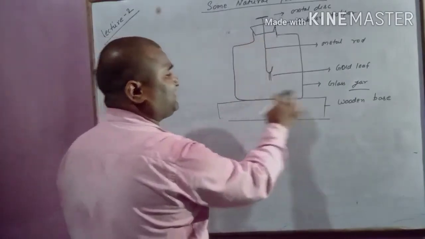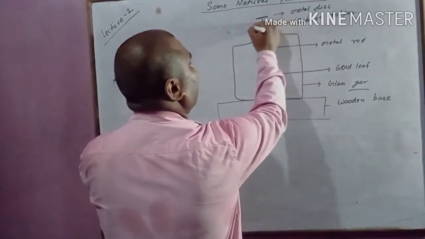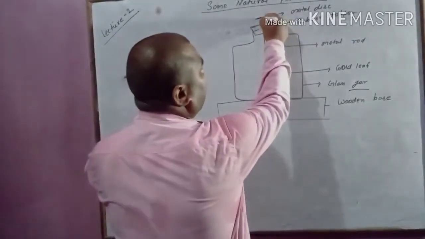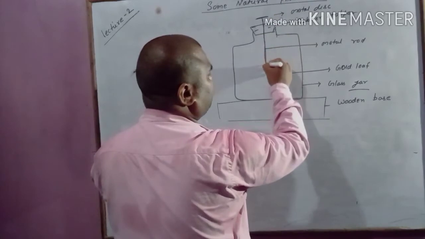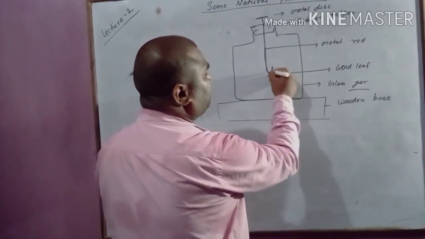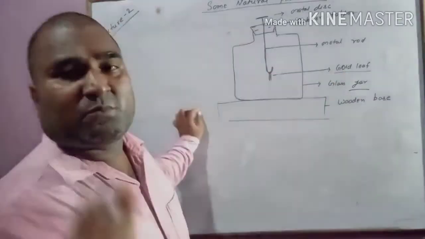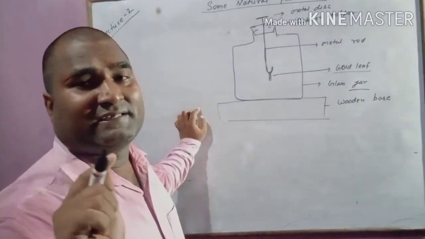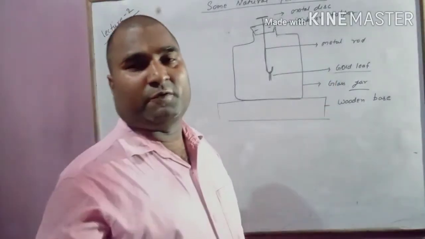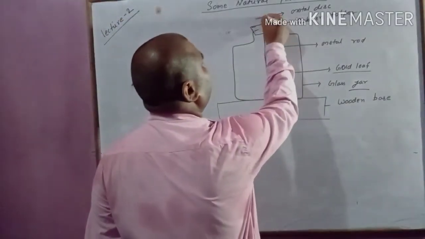This is a glass jar. In that glass jar there is a rubber stopper. This is the rubber stopper. This is a metal rod, and in this metal rod there are two foils which are made up of gold. A small foil is there, that is considered the gold leaf. You can use aluminum foil also, you can do it at home also. And this is a metal disc.